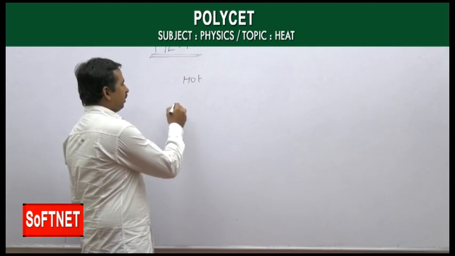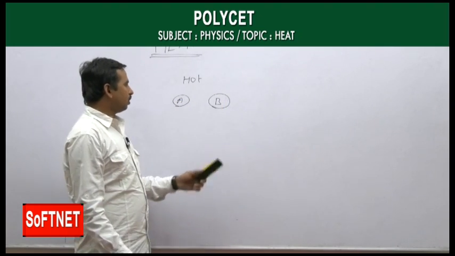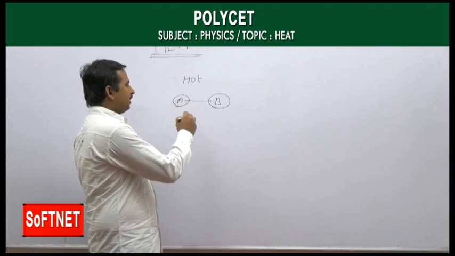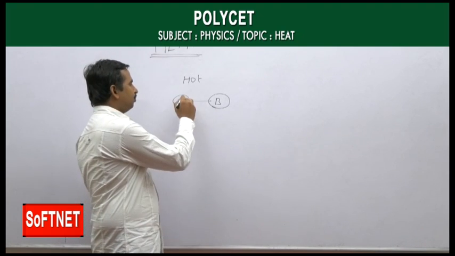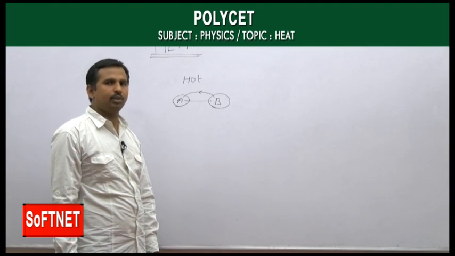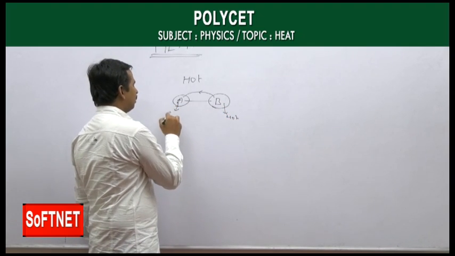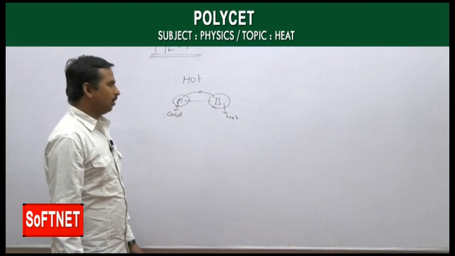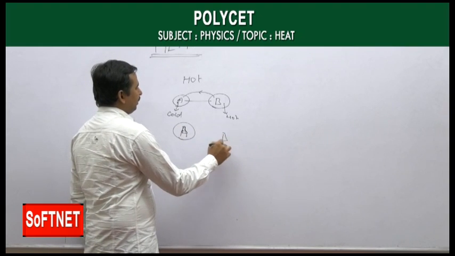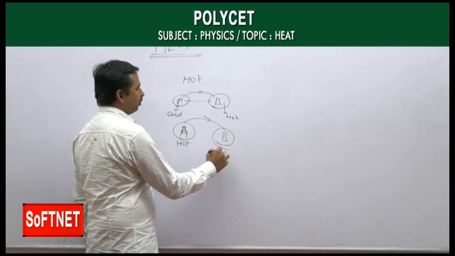Let us suppose we are taking two bodies A and B. If A is in contact with B, and there is a transfer of heat from B to A, then we can say B is the hot body and A is the cold body. Or if heat energy transfers from A to B, then A is the hot body and B is the cold body.